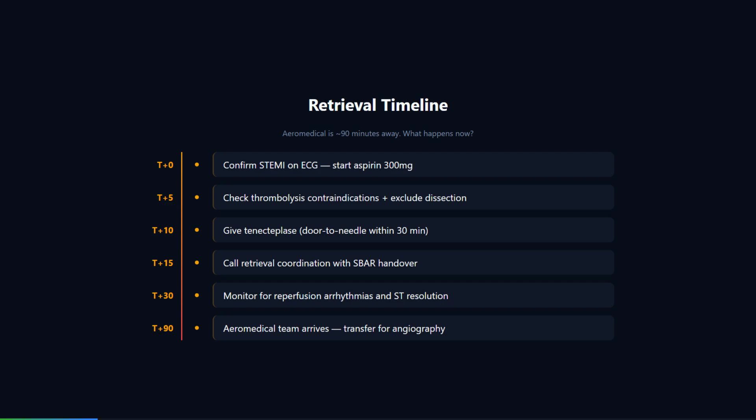The treatment is volume. I give fluid boluses, 250 milliliters of normal saline at a time, reassessing. I avoid nitrates and diuretics, which reduce preload and worsen the situation. If he does not respond to fluids, I start an inotrope, noradrenaline or adrenaline to maintain perfusion pressure, and I arrange urgent retrieval. The other possibility?